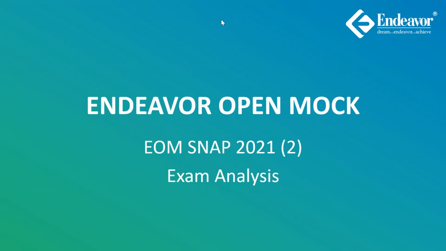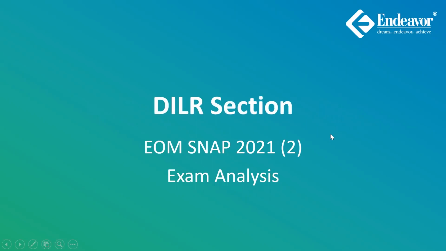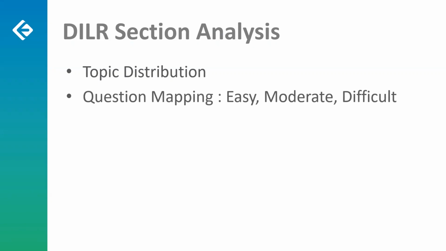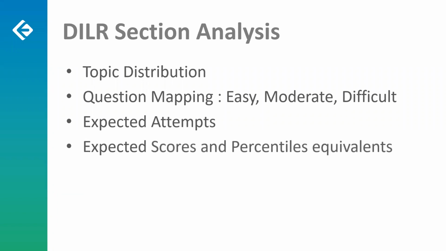Okay, so we'll discuss EOM Snap 2, and in that we are going to discuss the DILR section. The analysis will go in the order of, first, the topic distribution: which topics the questions are asked from. Then question mapping, whether the question is easy, moderate, or difficult, and which one we should choose in the exam. Then expected number of attempts, which are the good attempts. And finally, the expected score versus the percentile equivalent.